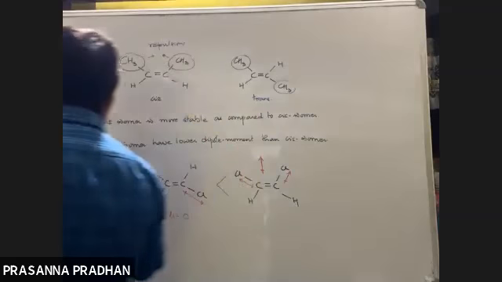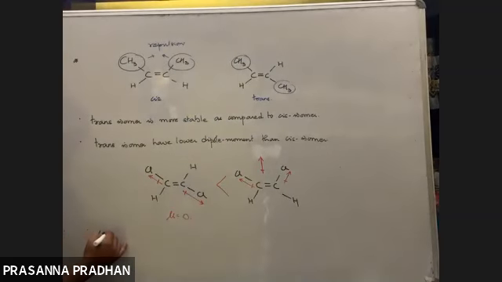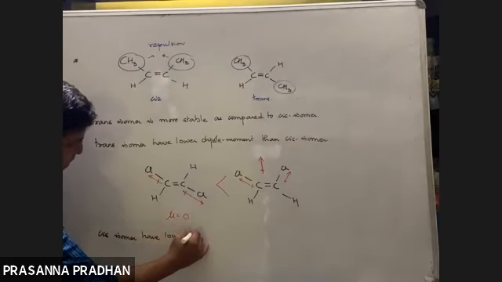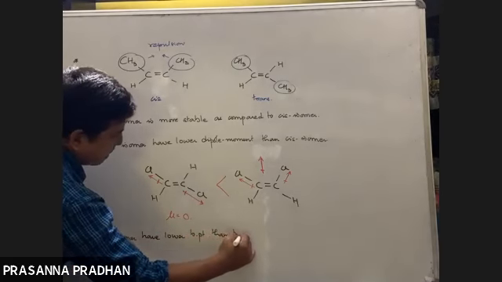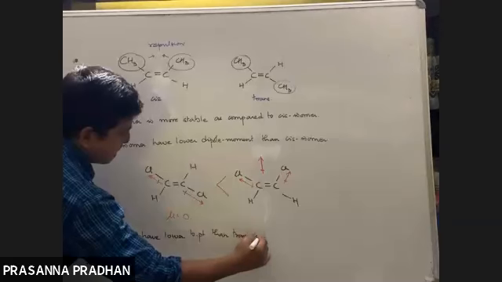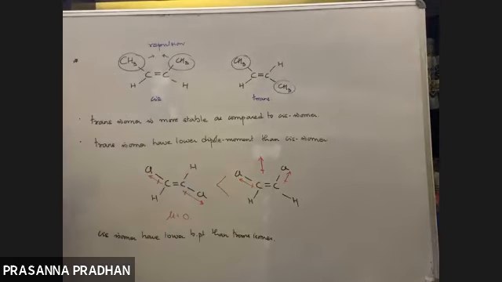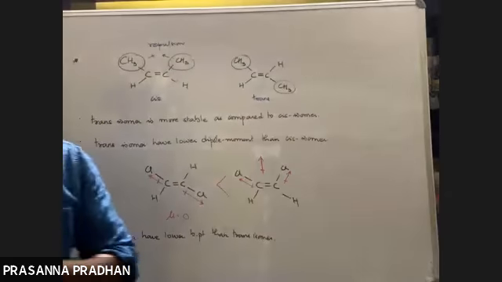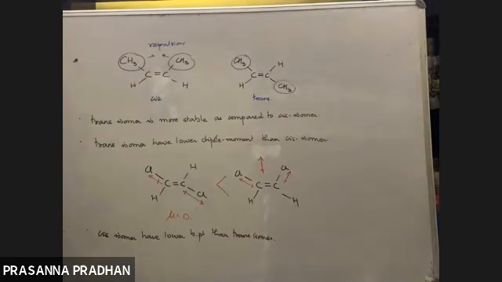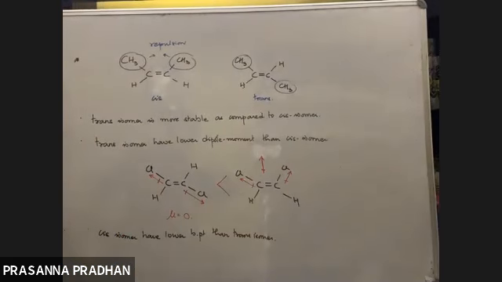So nothing much to discuss now. The cis isomer has a lower boiling point than the trans isomer. Just remember this simple fact. Okay, so these two points are more important. Okay, so this is all about your geometrical isomerism, which is exhibited by